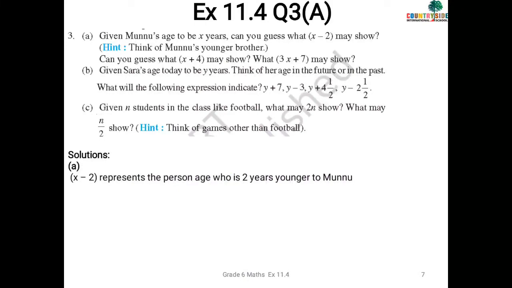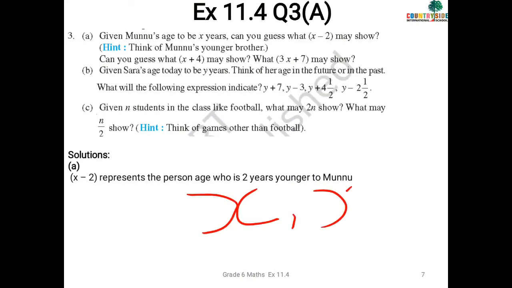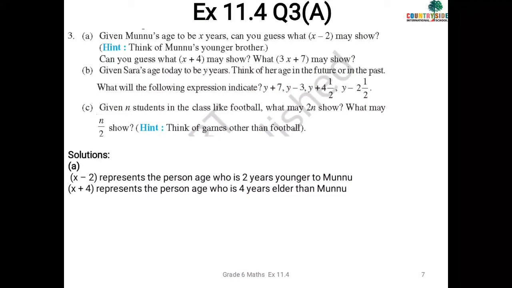Now can you guess what x plus 4 may show? Again we have two persons. The first one is Manu whose age is x and there is another person whose age is x plus 4. So what do you think? We have a plus sign, and plus sign indicates what? Yes, elder. So at the end you will write x plus 4 represents the person who is 4 years elder than Manu. In the same way you can try for 3x plus 7 also. Okay, so this is your homework.